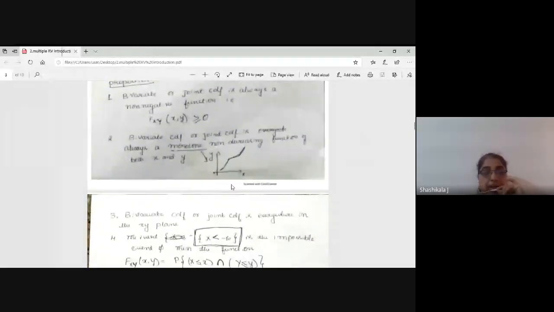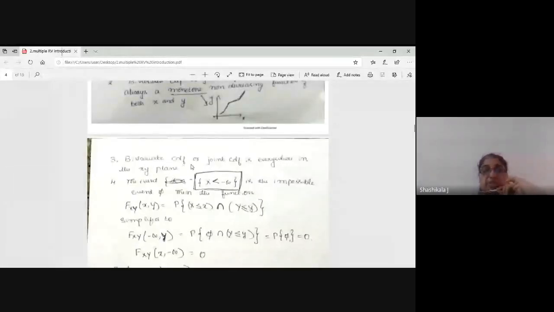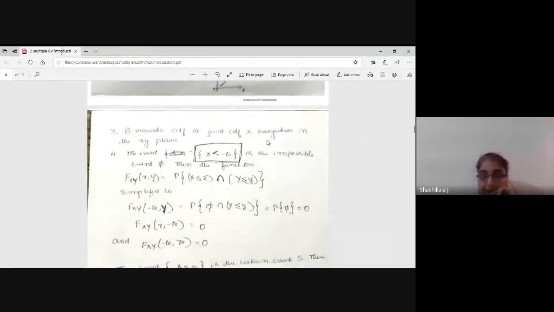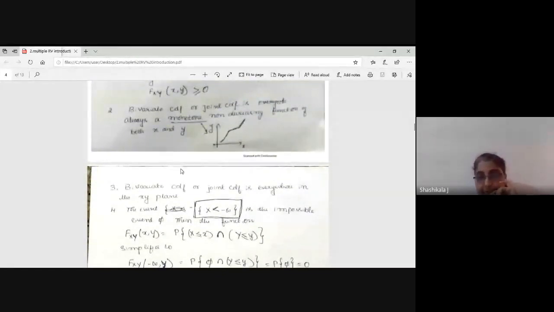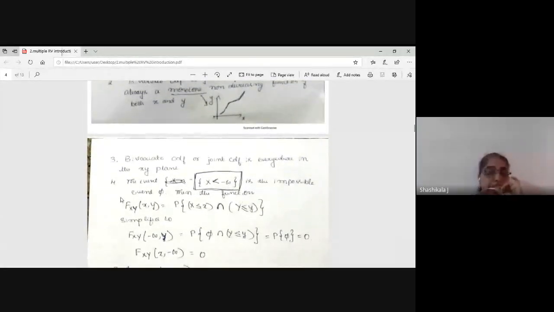Next, the bivariate or joint CDF is defined everywhere in the xy plane. Because there are two variables, we need to draw the graph in the plane. Next, the event random variable X less than or equal to minus infinity is impossible, is it not? If I take the random variable X less than minus infinity, then it is an impossible event.